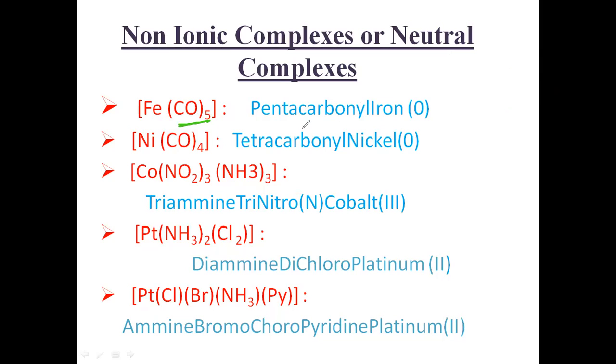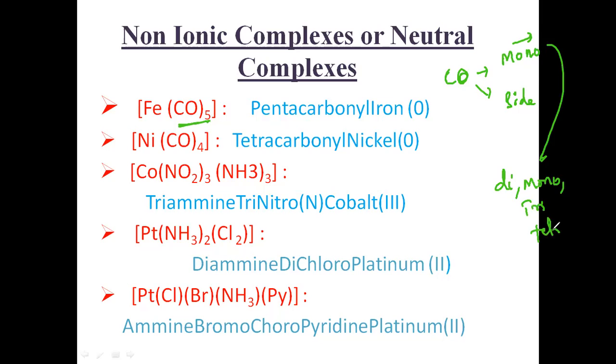Here the carbonyl is our ligand. Is it monodentate or bidentate? If it is monodentate, you must give the names as mono, di, tri, tetra, penta. Like this, you must give the names for monodentate ligands. If it is a bidentate or polydentate ligand, you must give the names as bis, tris, tetrakis, pentakis, hexakis.